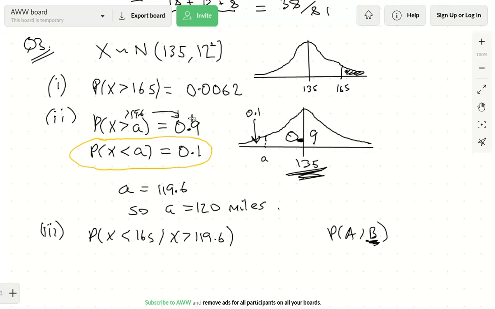You need to find the probability that he's got at least enough petrol in his tank to last 119.6 miles. So it could be 135 miles, it could be 165 miles, but we need to make sure he's got a 90% chance of going through the whole journey. So the given that bit should be x is greater than 119.6.